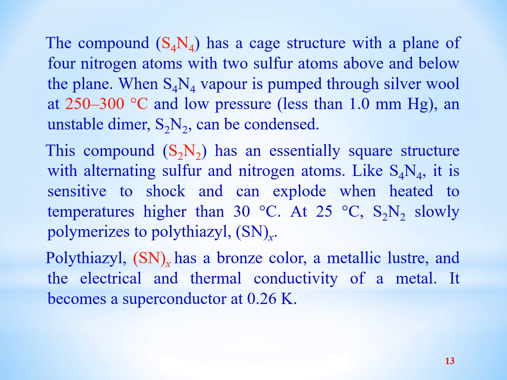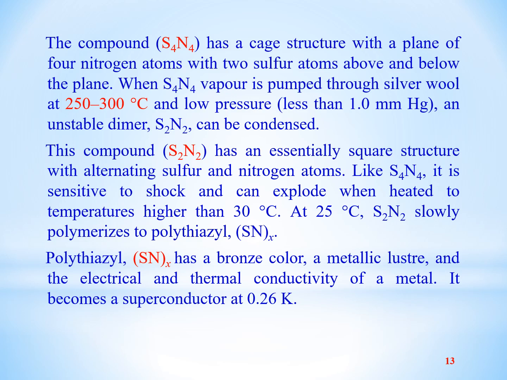When S4N4 vapor is pumped through silver wool at 250 to 300 degrees centigrade and low pressure, less than 1 millimeter of mercury, an unstable dimer S2N2 can be condensed. Basically, this is the method for the preparation of S2N2.